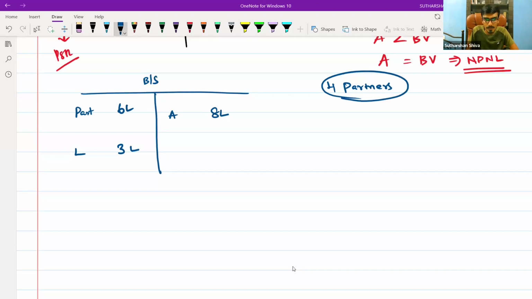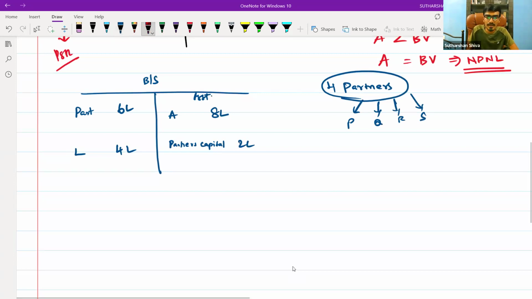Now I have 4 partners, P, Q, R, S. Let's assume I will show partner S's capital on the asset side of the balance sheet with a value of 2 lakh. Tell me, this is a partner. These are the partners P, Q, R of 4 lakh each.